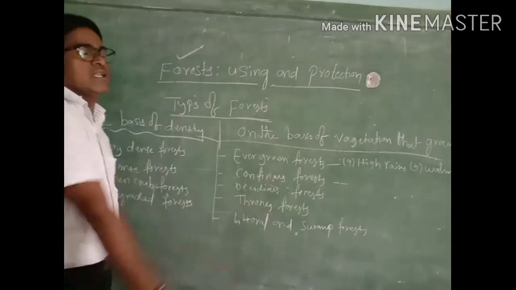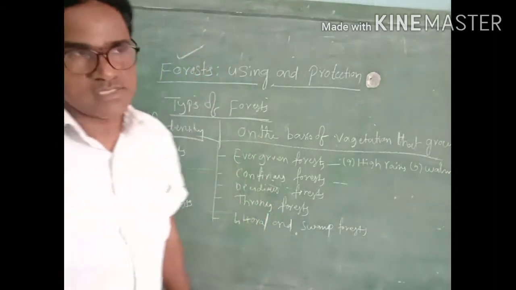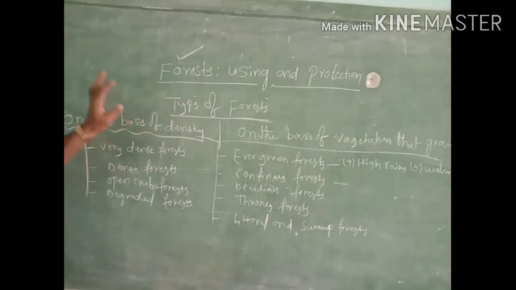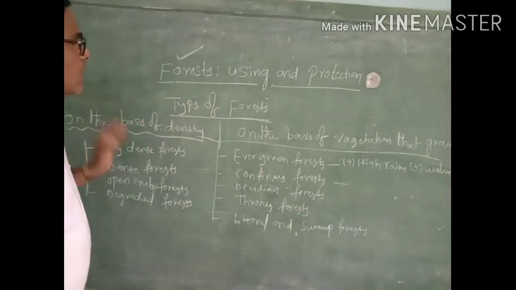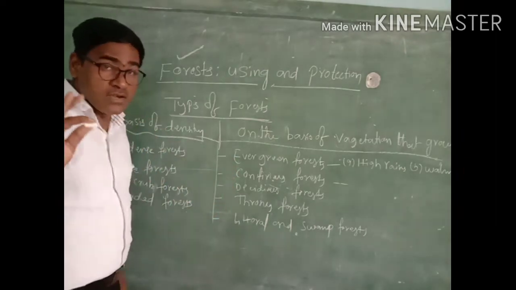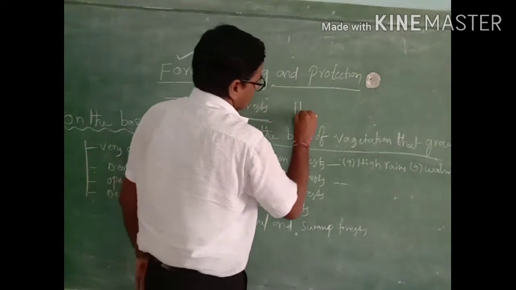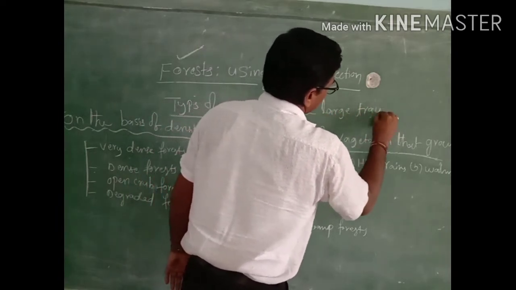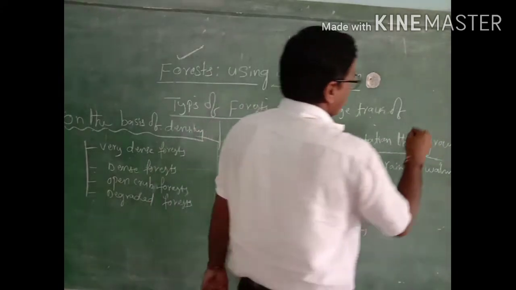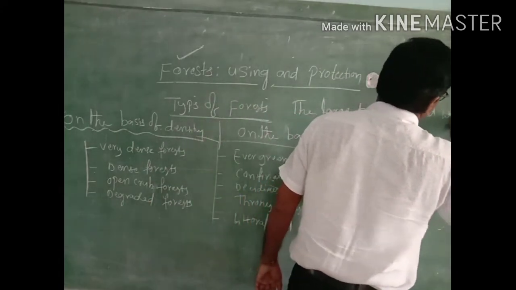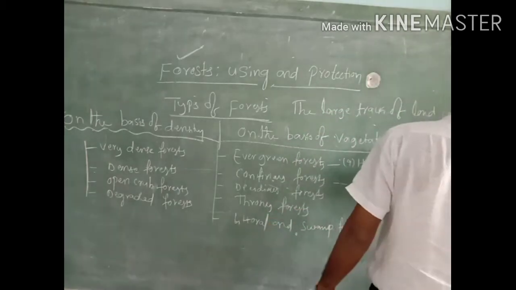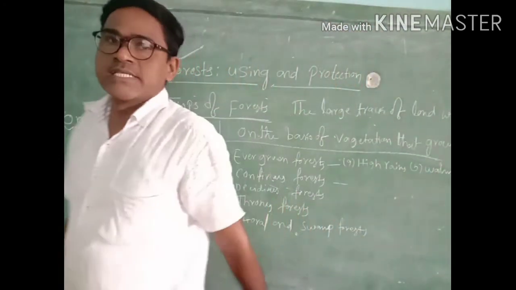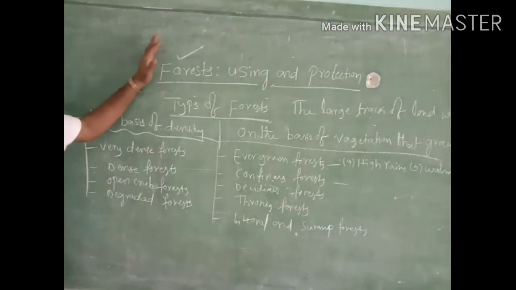That area we can call a forest, or a large tract of land which is covered with trees and plants, that we can call a forest.